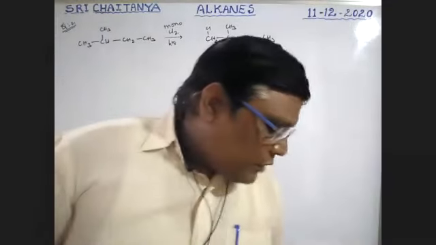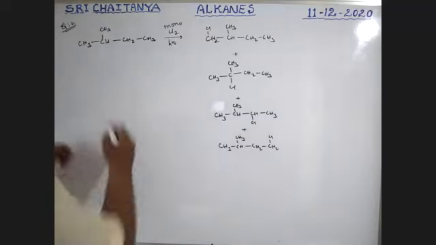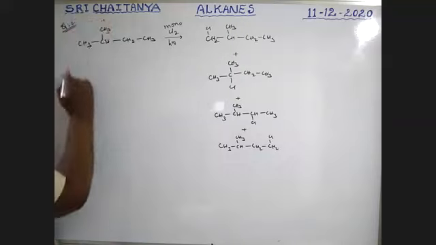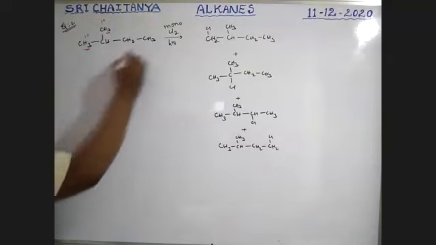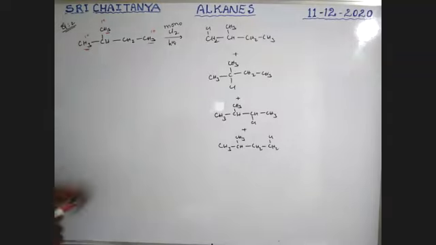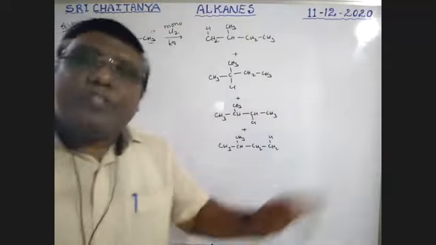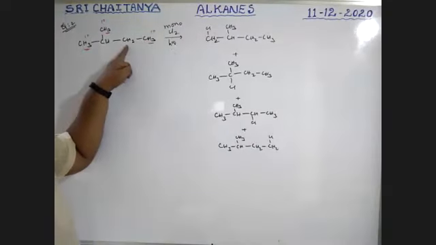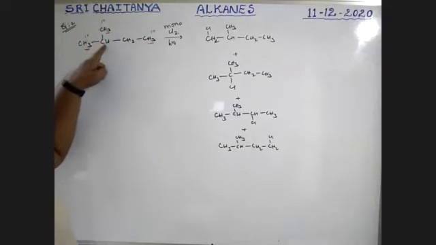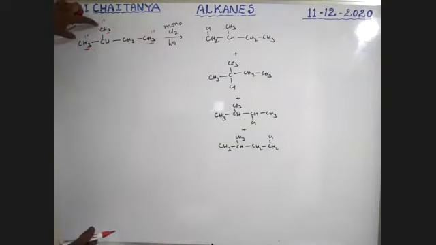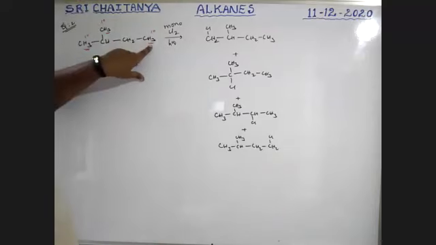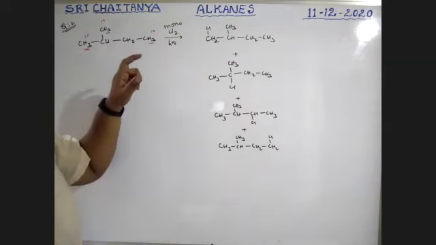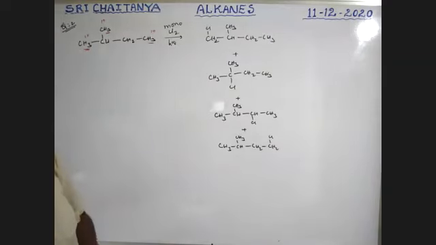Boys, please be conscious. See here, these are primary hydrogens. These are also primary hydrogens, but all these 9 hydrogens are not the same type, not in the same environment. Here, this methyl group is bonded with CH2, but these 2 methyl groups are bonded with CH. That means these two methyl groups are identical, but this methyl group is different. Even though those are primary, their environment is different. Did you catch my point, boys?